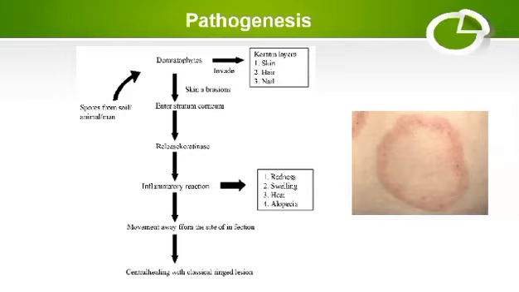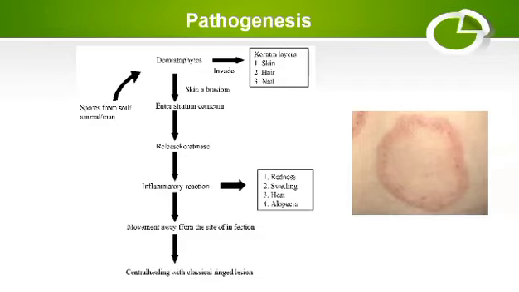These mature dermatophytes enter the keratinized cells of the skin, mainly the stratum corneum. After entering the keratinized cells, these dermatophytes release keratinase enzymes. These keratinase enzymes cause lysis of the stratum corneum or keratinized cells,